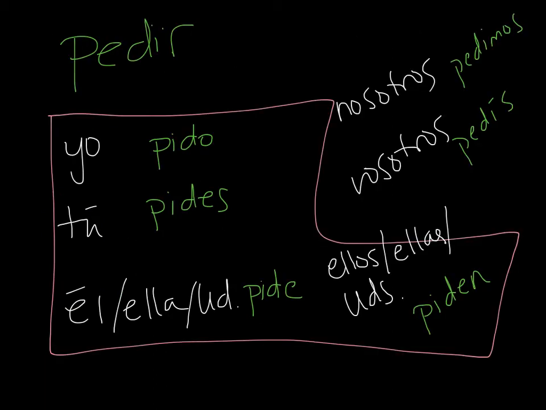Ok, aquí tenemos el verbo pedir. Remember, it is an E to I stem changing verb, so the I occurs in the boot. And then outside of the boot, we have pedimos y pedís. Don't forget that it's still an IR ending verb, so pedimos y pedís. I'm going to show how to do this now, or you can fast forward to the next verb.